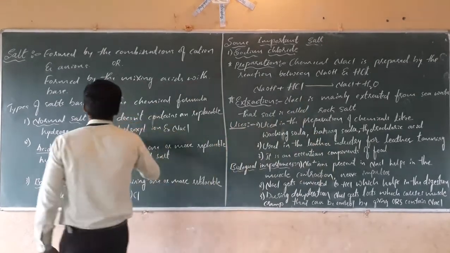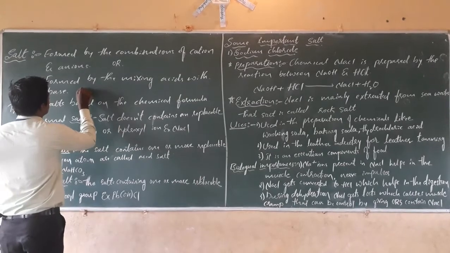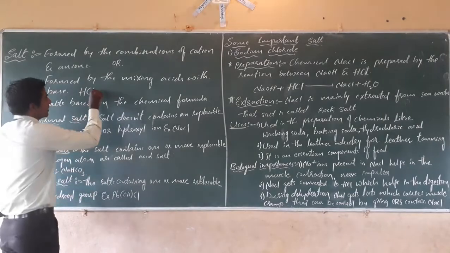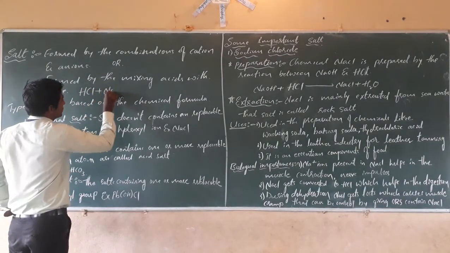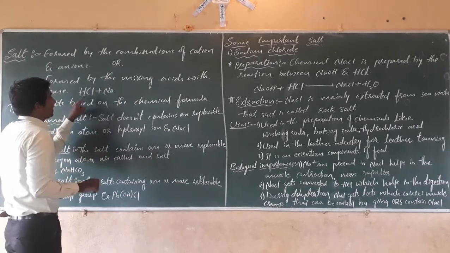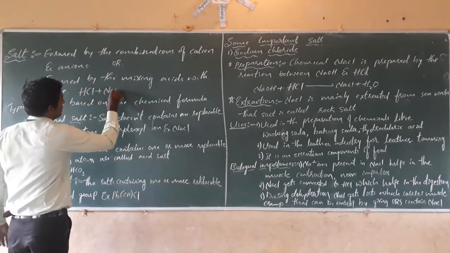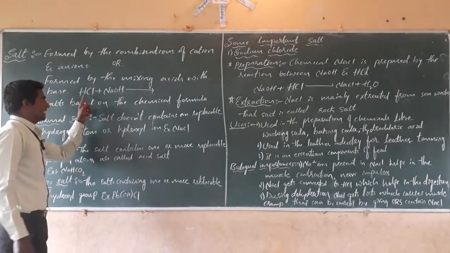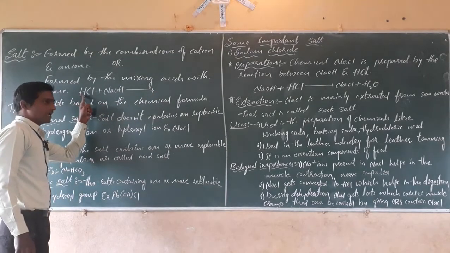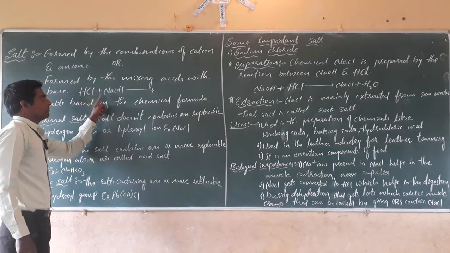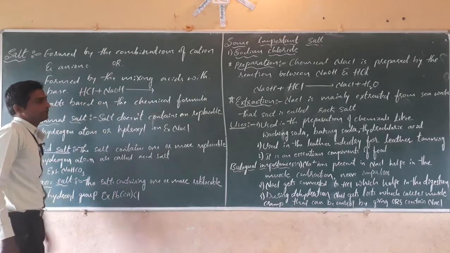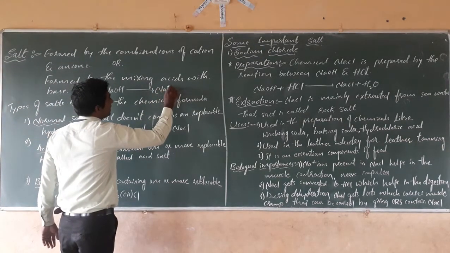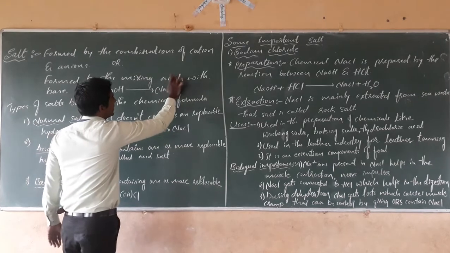See what happens when an acid like hydrochloric acid combines with a base like sodium hydroxide: it forms a salt like sodium chloride, NaCl.